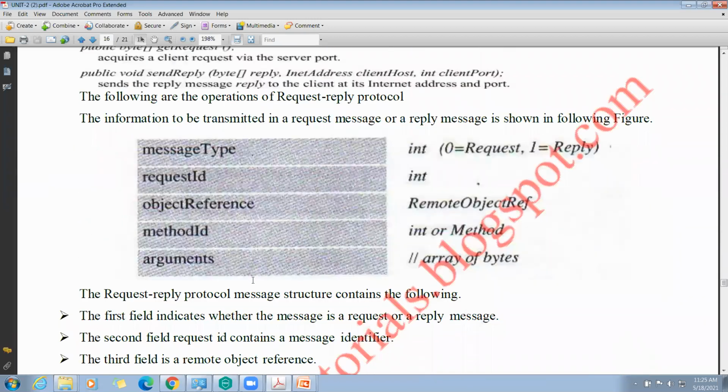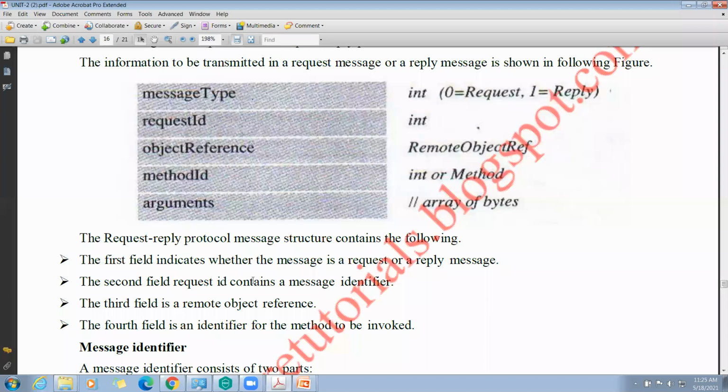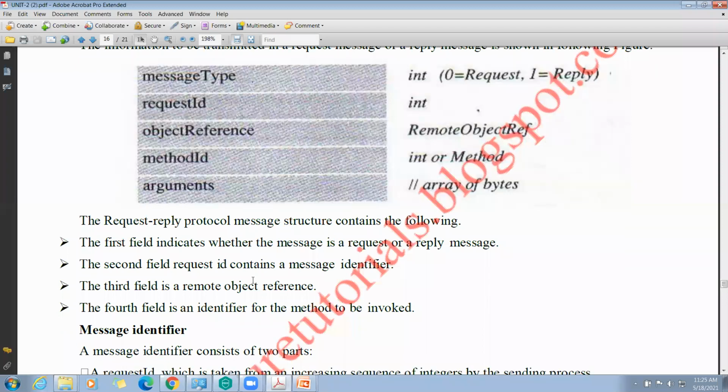See here, the message type which the client and server are exchanging is an integer value. If it is 0, it is a request. If it is 1, it is a reply.